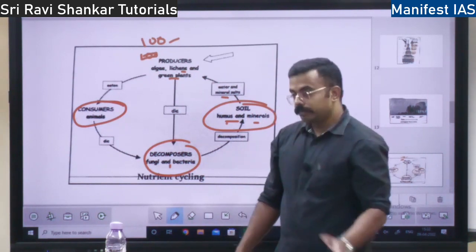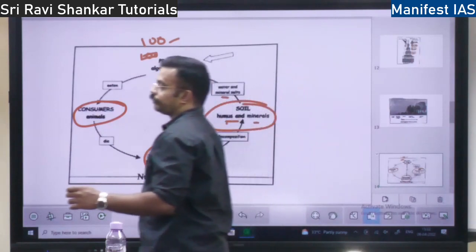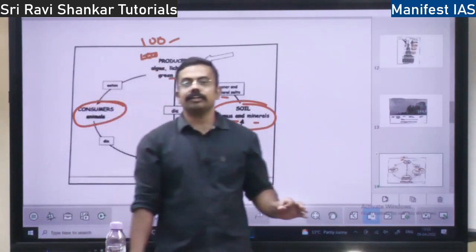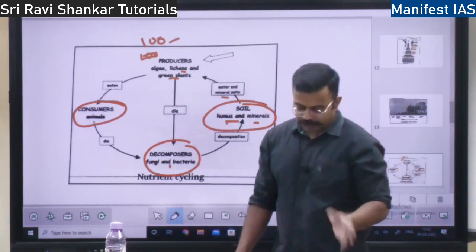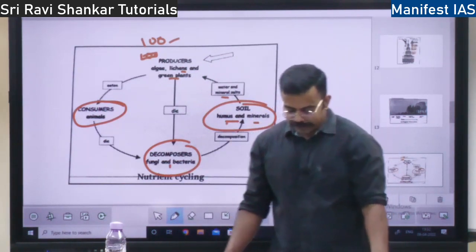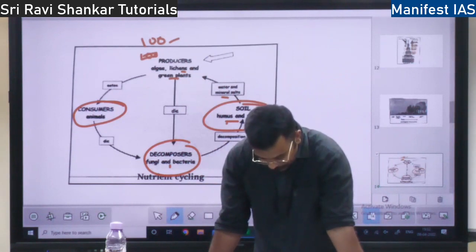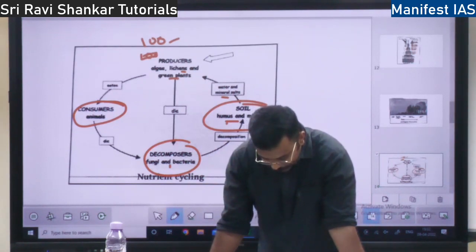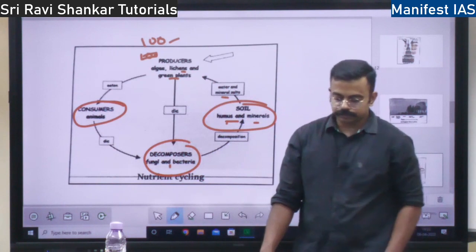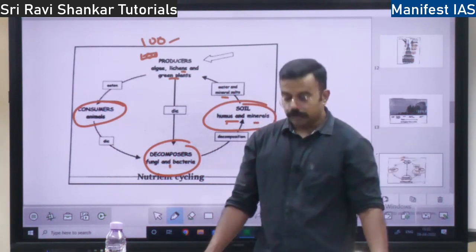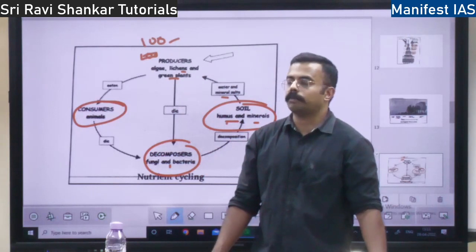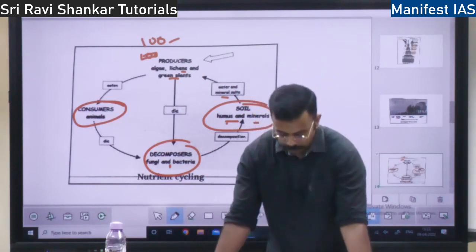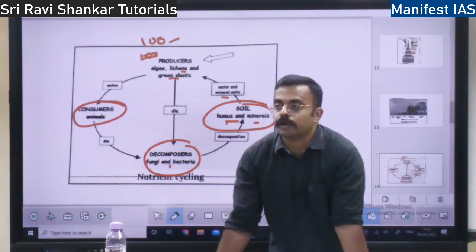Once nitrogen is fixed, it will get converted into ammonium. As soon as atmospheric nitrogen is fixed, it will get converted into ammonium. This ammonium will later be converted into nitrates and nitrites. Which organism converts the ammonium? It is one bacteria called Nitrosomonas.